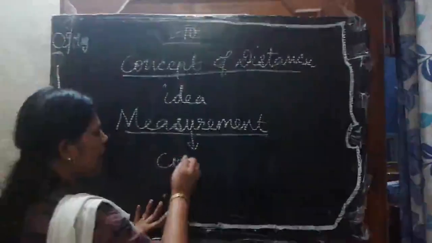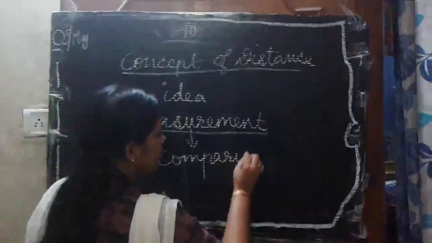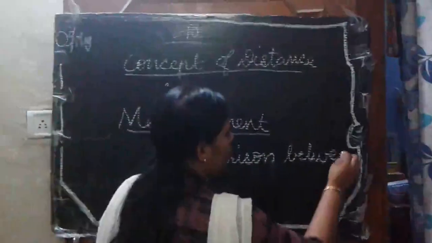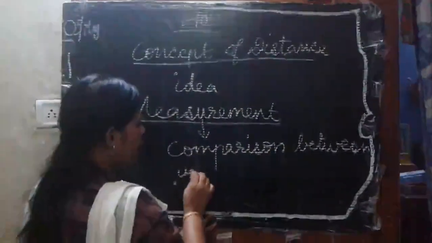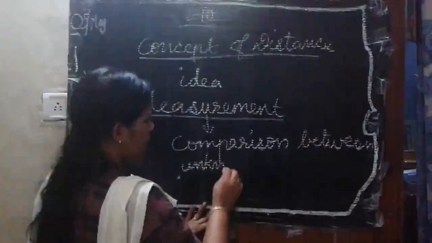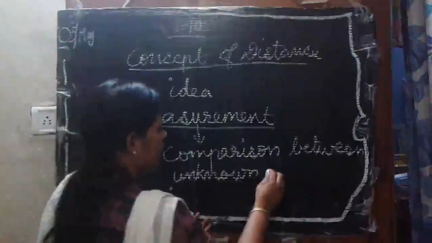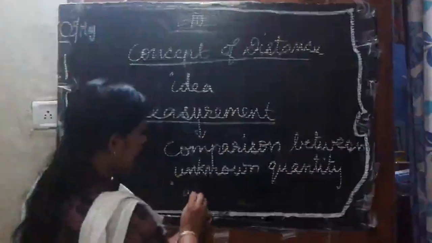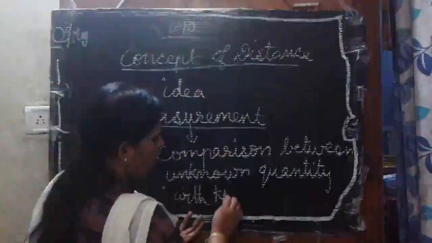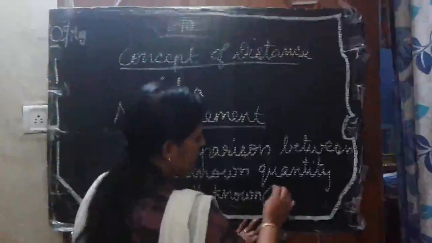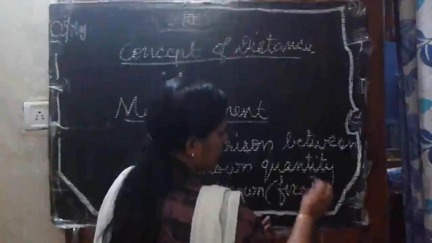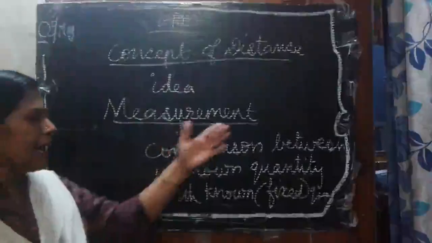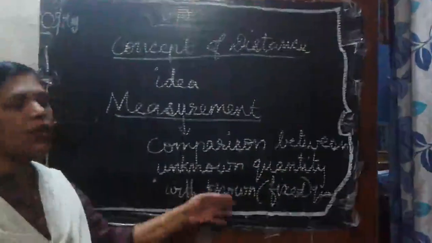Measurement is a comparison between an unknown quantity and a known quantity, otherwise we can say a fixed quantity. That is measurement. What is measurement? Comparison between the unknown quantity and the known quantity.